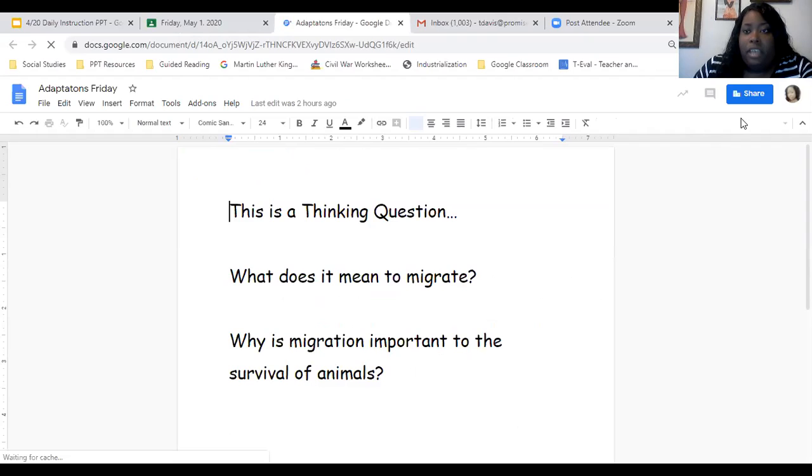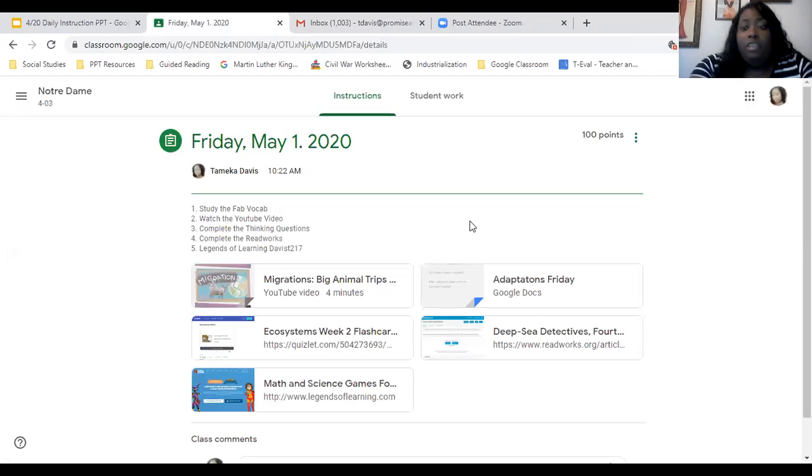Once you're finished answering the thinking questions, here where it says share, it'll say turn in, and you're just going to turn in. That lets me know that you've answered the thinking question, and then Ms. Davis will give you 10 points just for turning in, because you had to have watched the video, which should be 5, and then you had to have answered the questions and click turn in, which is another 5. So I'm going to give you 10 points for that. When you do the Quizlet, that's 5 points for the vocabulary.